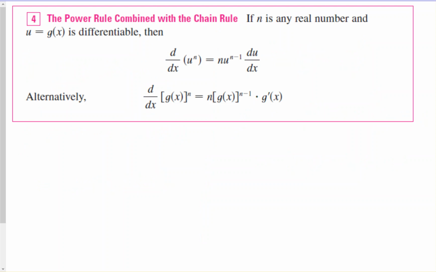In general, the power rule combined with the chain rule would be like this. We are taking the derivative of some function u raised to the nth power. We do the power rule: bring the n in front, multiply by n in front, reduce the power of n by 1, and then multiply by the derivative with respect to x of u.